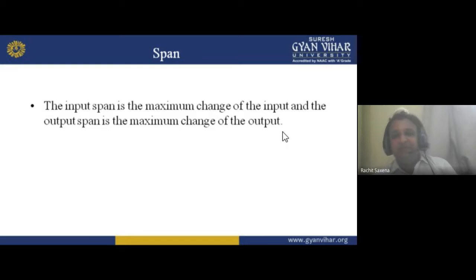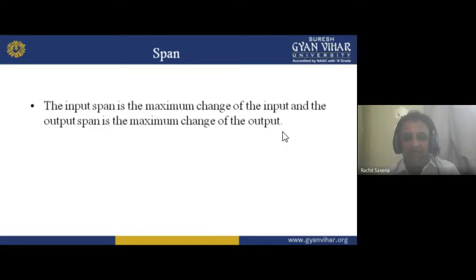The thermometer in input basically measures up to 100 centigrade only, and gives output in the form of displacement of 10 meter. So in input it measures 100 degree centigrade, and in output it gives you 10 meter.